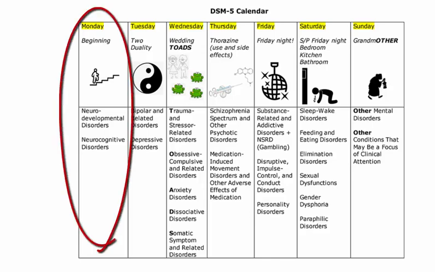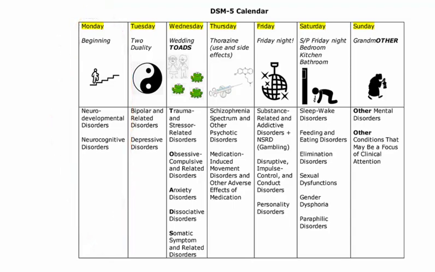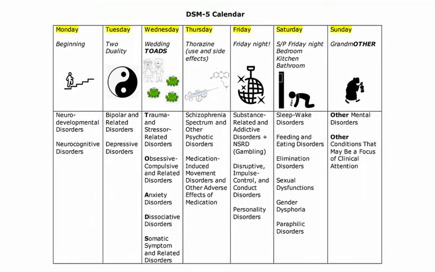The idea here is to associate each day of the week with several diagnostic categories of DSM-5 using an associative link between each day of the week and a particular diagnosis. As you follow this video, you realize that the DSM-5 calendar mnemonic is not as confusing as it might appear initially.